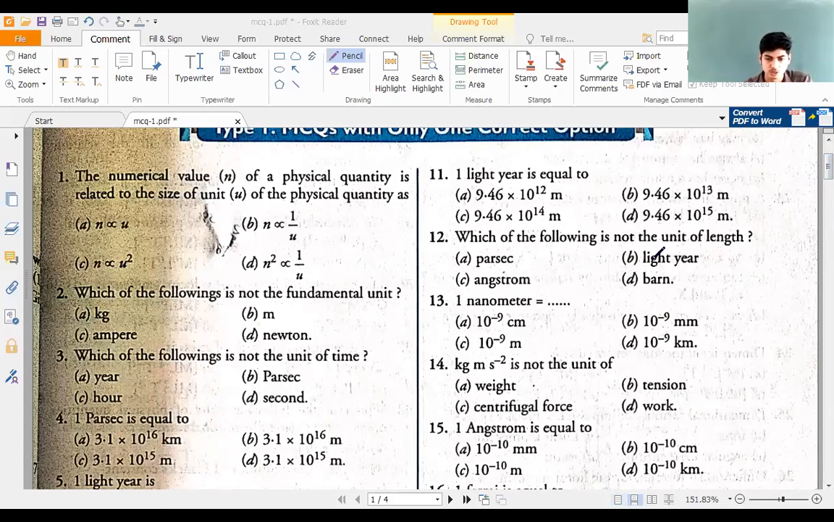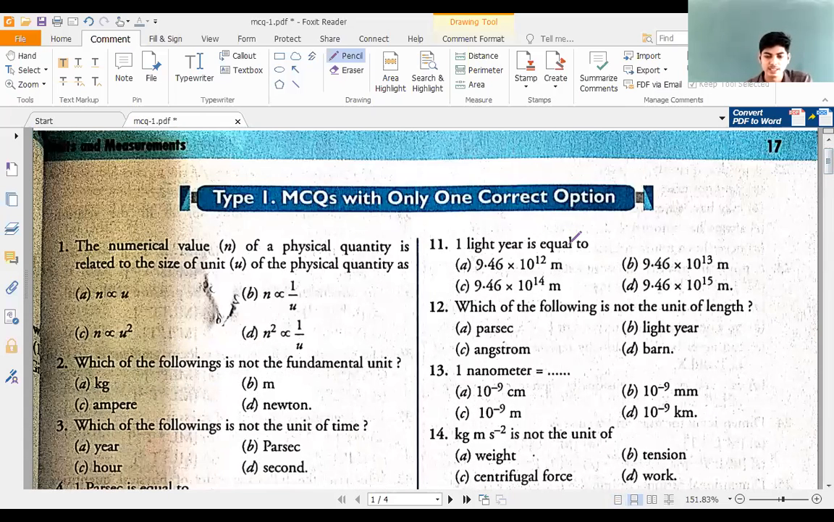Go through the next question. 1 light year is equal to 9.46 into 10 power 12 meter, 9.46 in 10 power 13, 9.46 in 10 power 14, 9.46 in 10 power 15. This is the right answer. 9.46 into 10 to the power of 15 meter. This is 1 light year. Which of the following is not the unit of length?